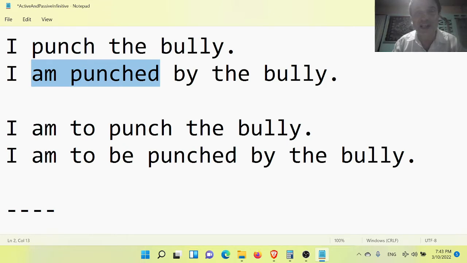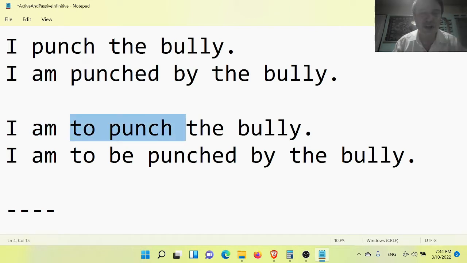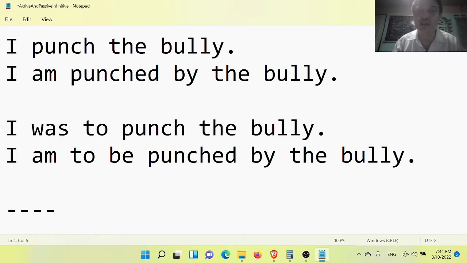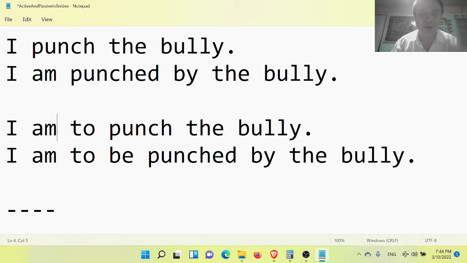Now that we know what active and passive are, let's play with infinitives. In this example, I am to punch the bully. We have used the present simple with the verb to be. We could also use the past simple with the verb to be. I was to punch the bully. This is active and it contains an infinitive, to punch.